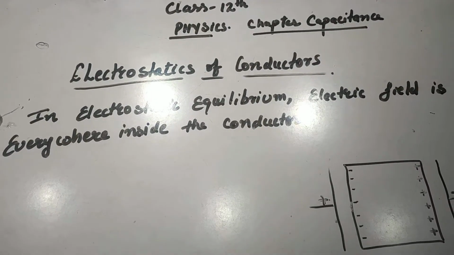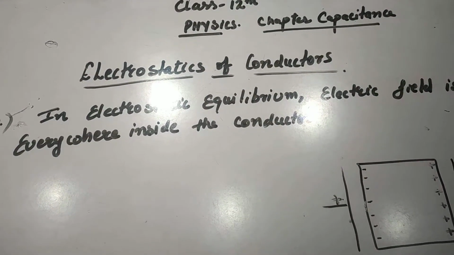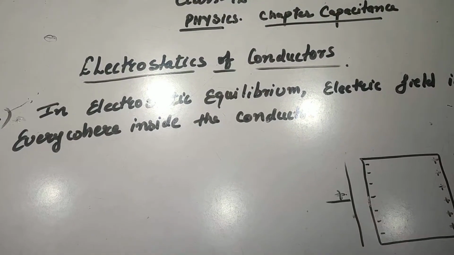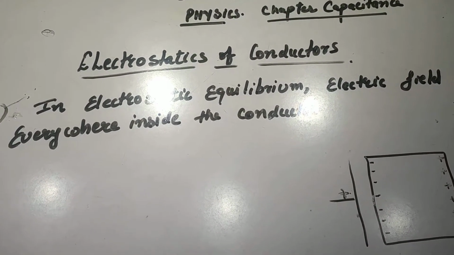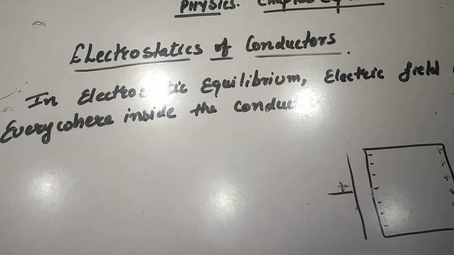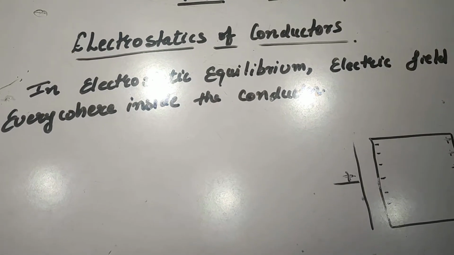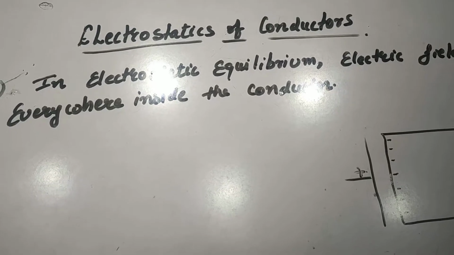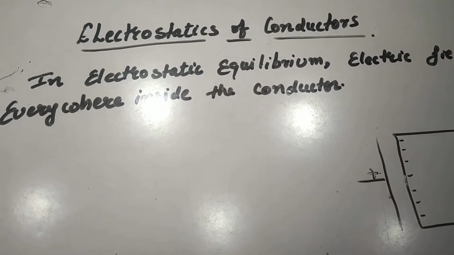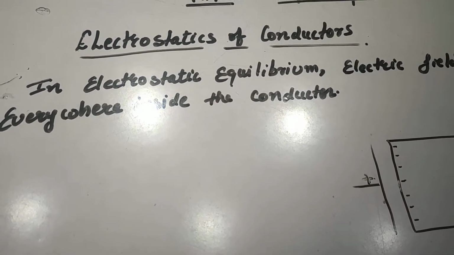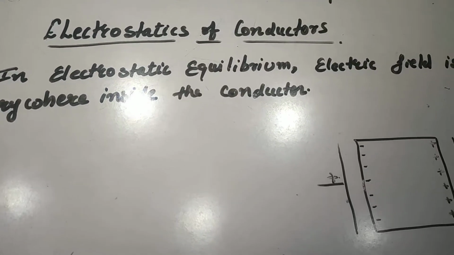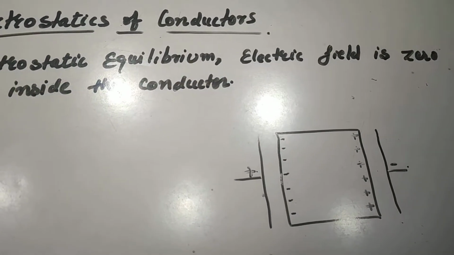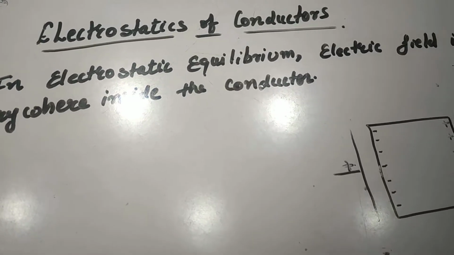Let's start our next chapter, that is capacitance, in which the first topic is electrostatics of conductors. In this topic we will study various properties of a conductor in electrostatic condition. Here the first property, as it is written over here, is: in electrostatic equilibrium, electric field is zero everywhere inside